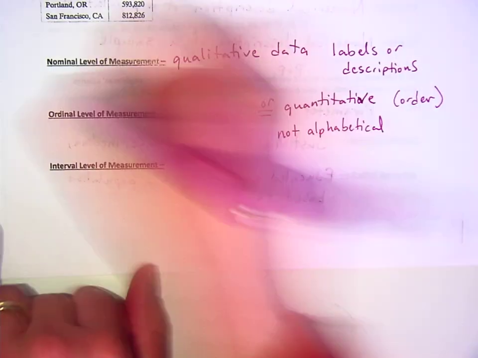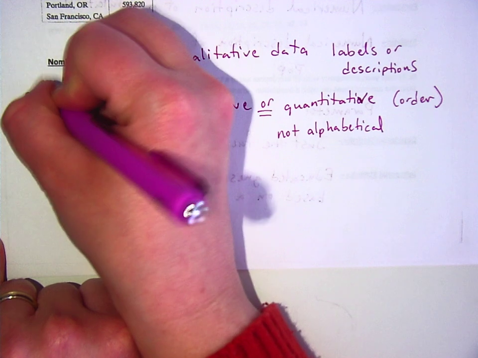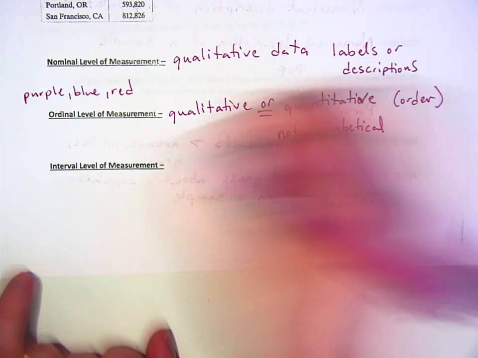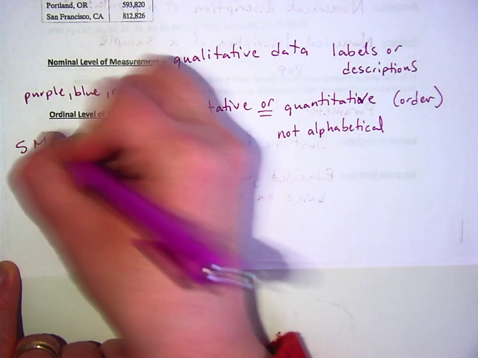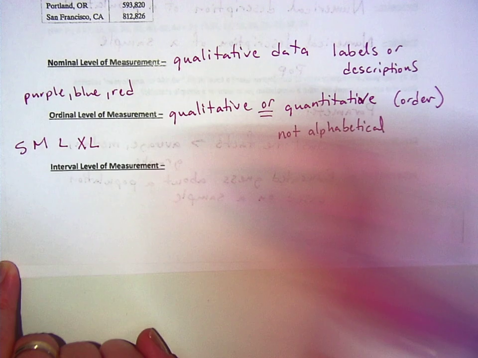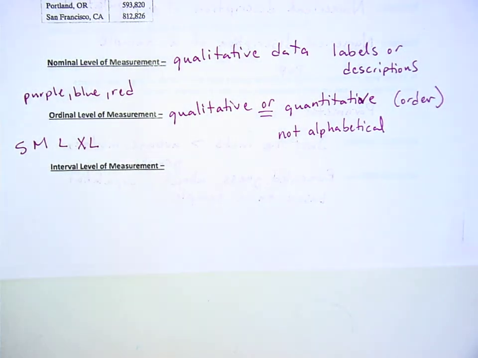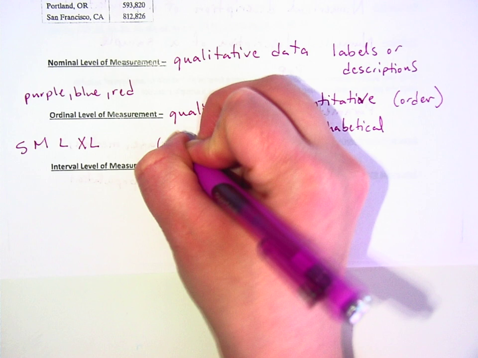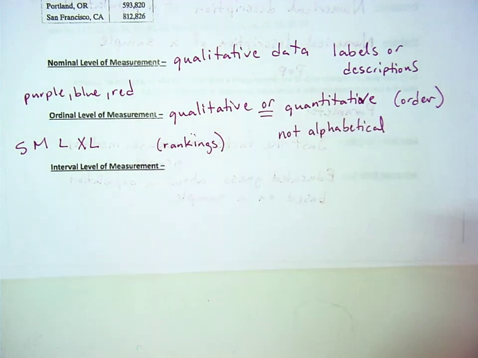Let me do an example under each one. Like, what color is your t-shirt? My t-shirt is purple, or maybe it's blue, or maybe it's red. That's a good nominal thing. If it's ordinal, I might say small, medium, large, extra large. Do you see how I'm putting those in order? There's an order to those, size order. That's ordinal. Also, any kind of rankings go under this one. Like who won a race.